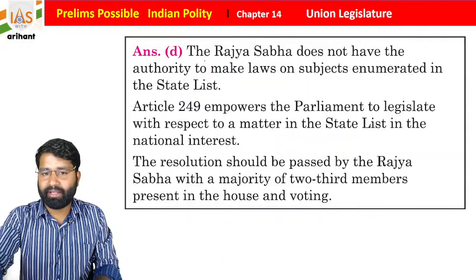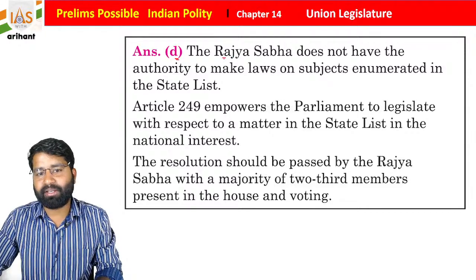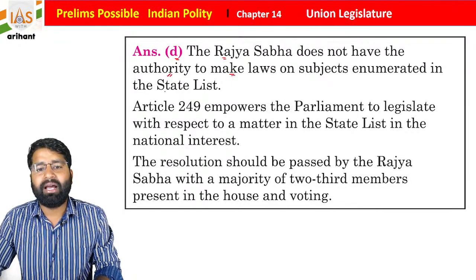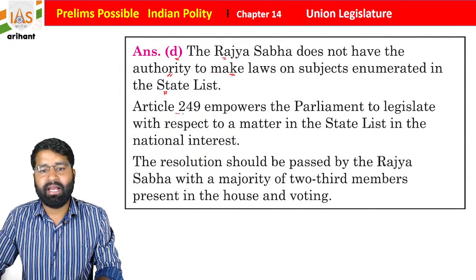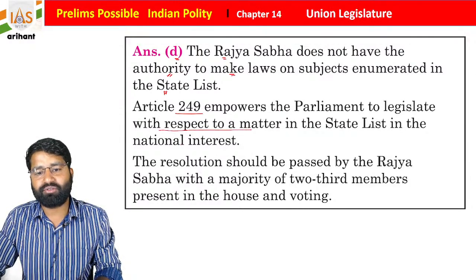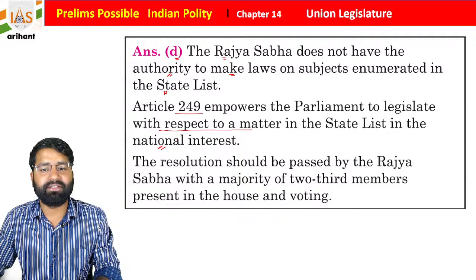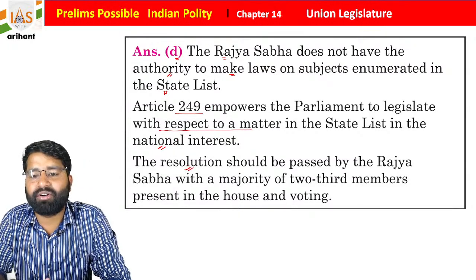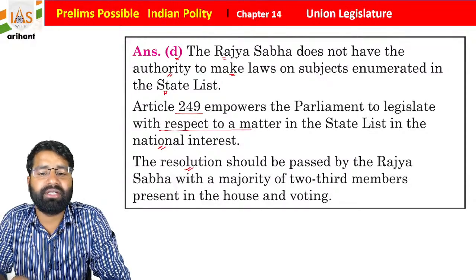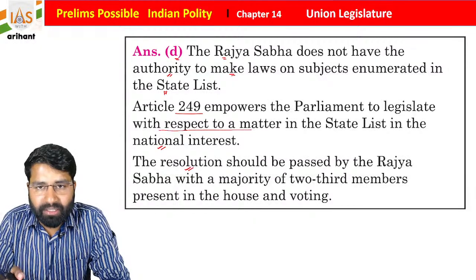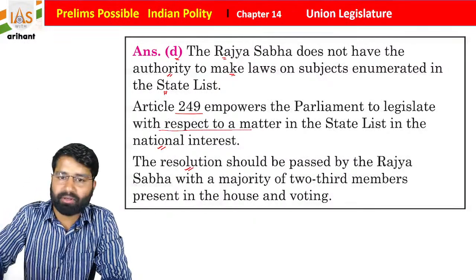Okay, so if you go with this explanation, the Rajya Sabha does not have any authority to make law on subjects enumerated in the state list. Okay, Article 249 empowers Parliament to legislate with respect to a matter in the state list in the national interest, and this resolution should be passed by Rajya Sabha with the majority of 2/3 members present in the house and voting, students. I hope you all are able to understand. So these things are important.